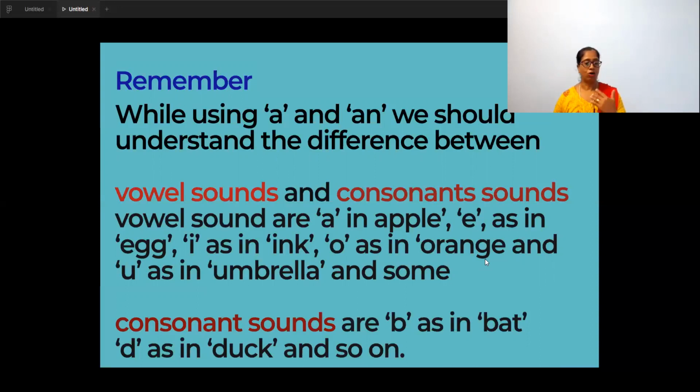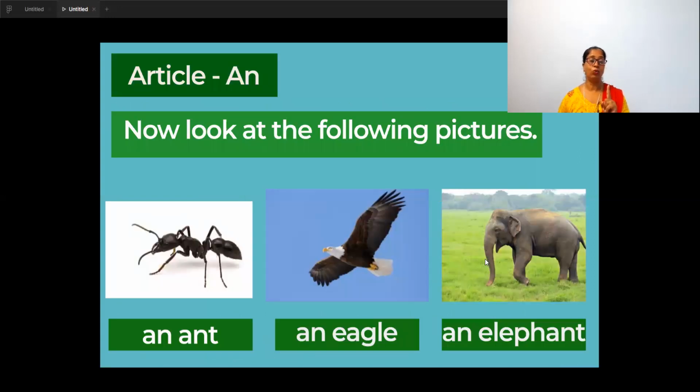And the consonant sounds are like B as in bat, D as in duck, and so on. So for vowel sound, you're going to look out. And whenever it is vowel sound, singular, common noun, you will use the article an. So here are some examples for you in the picture.